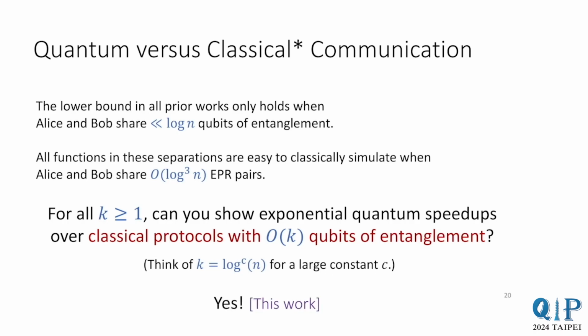Our main result is to provide a strong positive answer to this question. We establish in a number of ways that no matter how much entanglement a classical protocol is given, having even slightly more can provide exponential speedups in the communication.